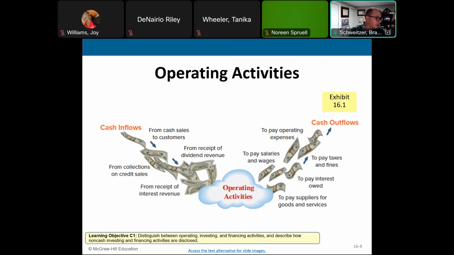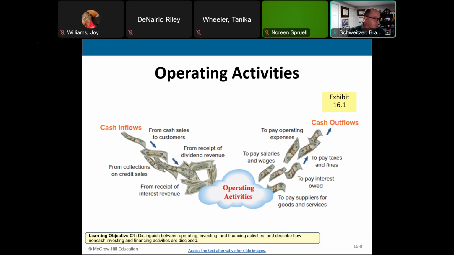These would be our operating expenses like rent, utilities, repairs and maintenance, etc. Salaries, wages, interest, taxes, and of course, paying our suppliers or vendors for the goods and services. So we can see the cash coming in and the cash going out.